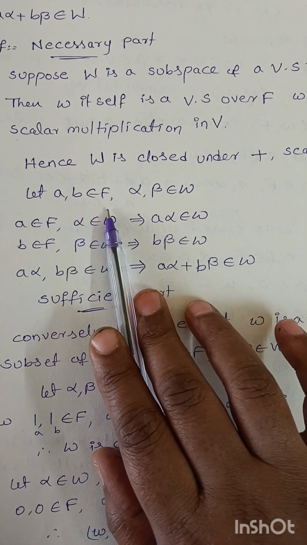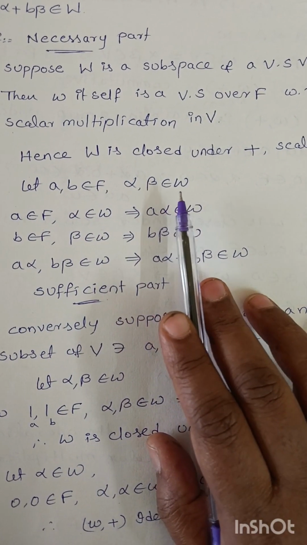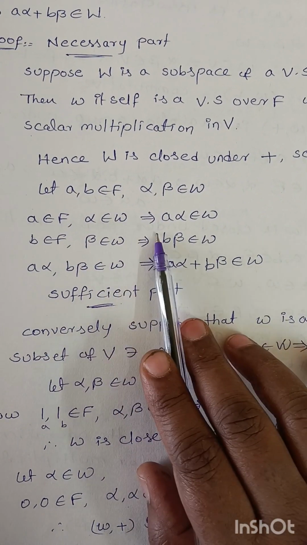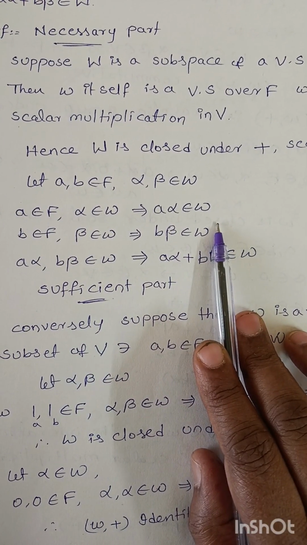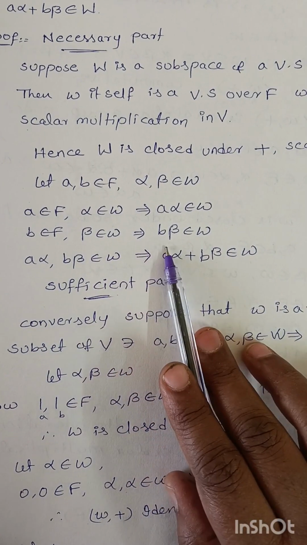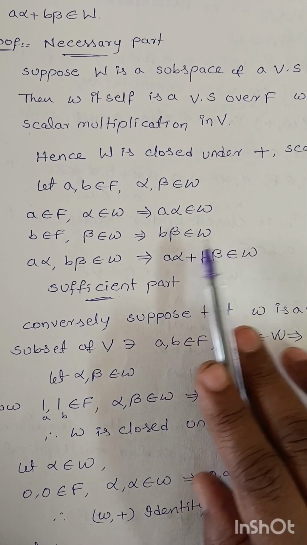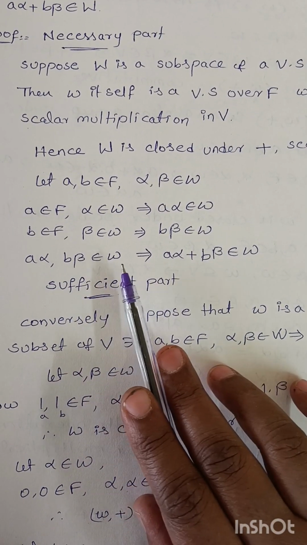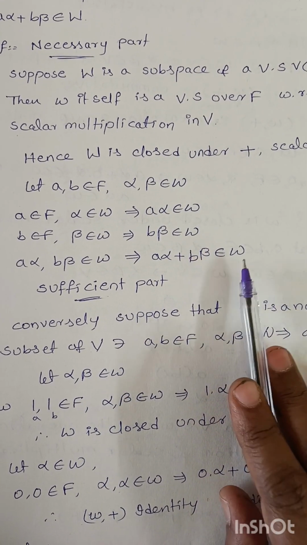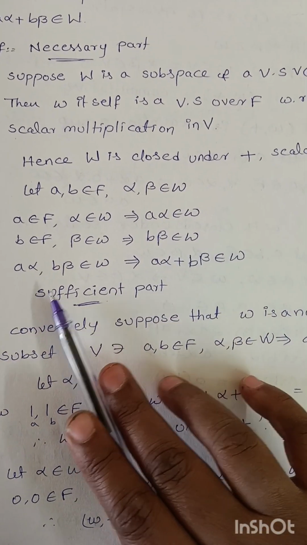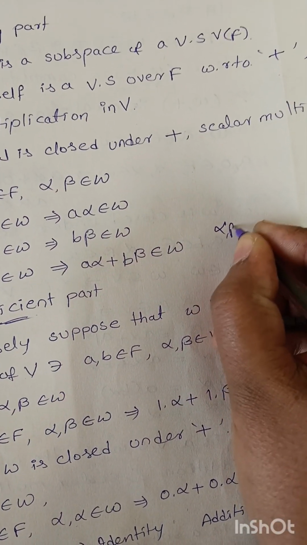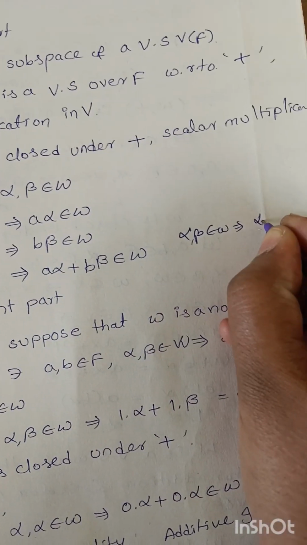So let a, b belong to F and alpha, beta belong to W. Then a belongs to F, alpha belongs to W implies a alpha belongs to W from scalar multiplication. b belongs to F, beta belongs to W implies b beta belongs to W. Then a alpha, b beta belong to W, which implies a alpha plus b beta belongs to W, since W is closed under addition.